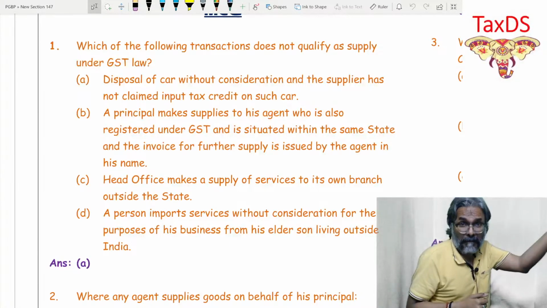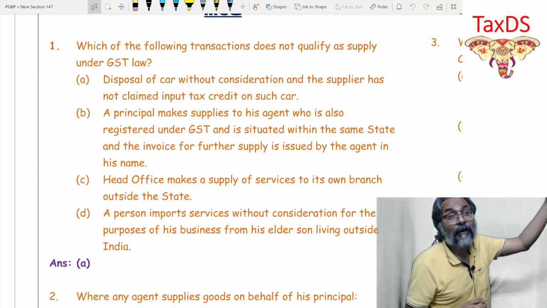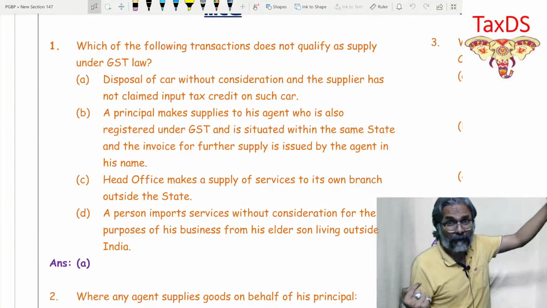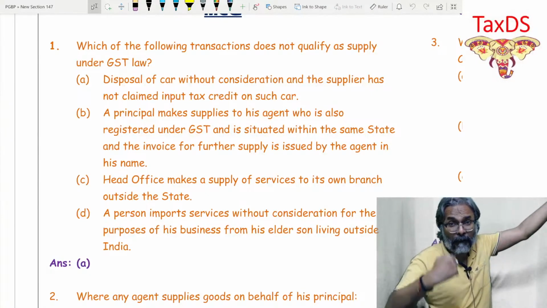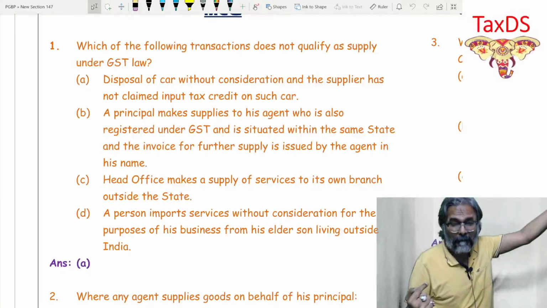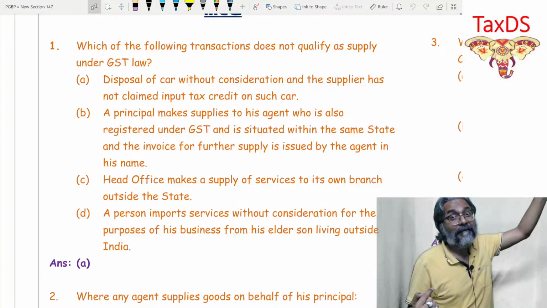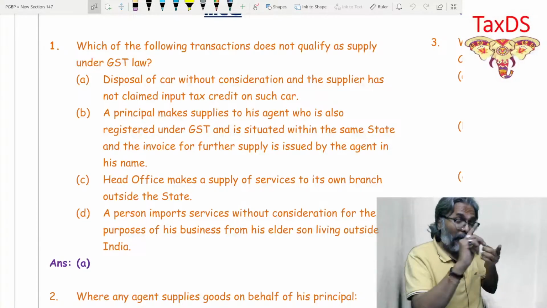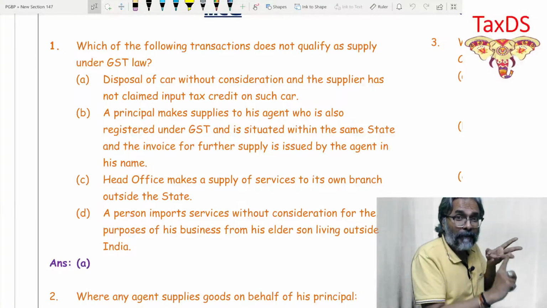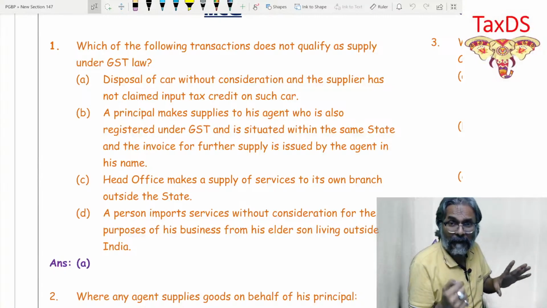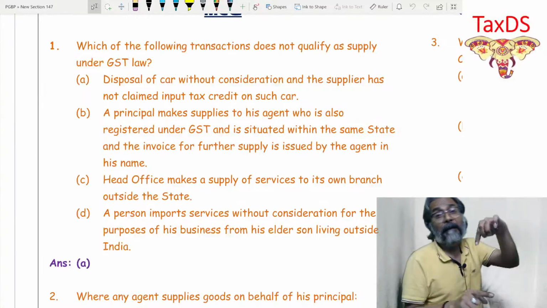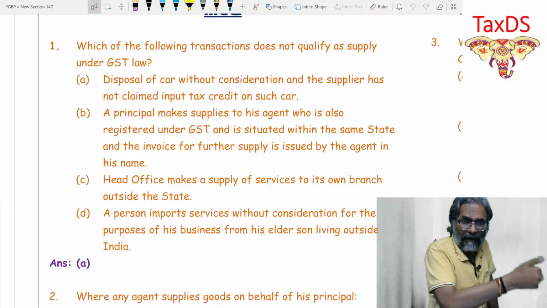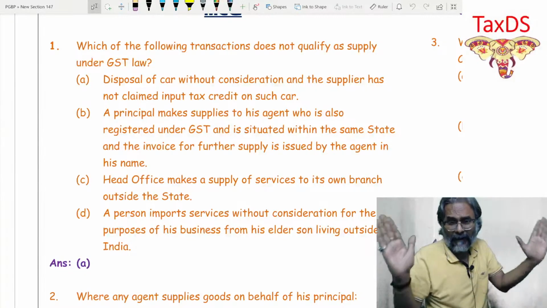The answer is, if the son would not have been a related person, supposing in this case they had said brother, and that brother living outside India is not dependent upon this importer brother. In that case, though the two persons are brothers, they are not related persons, because parents, grandparents, brother and sister would be considered related persons only if they are wholly or mainly dependent on this registered person. And if they are not wholly or mainly dependent, then they are not a related person.